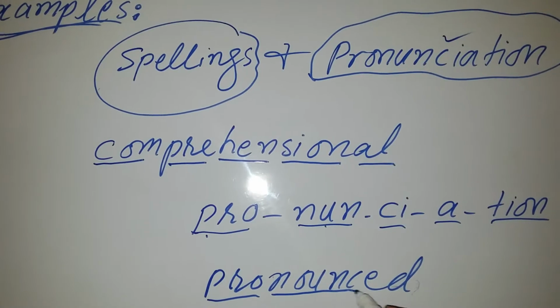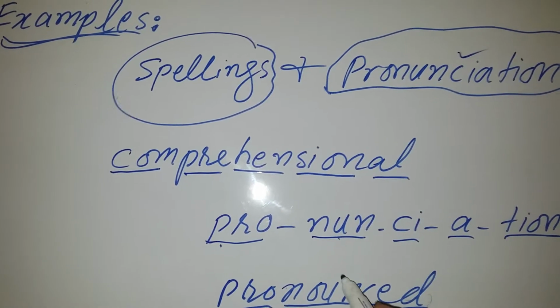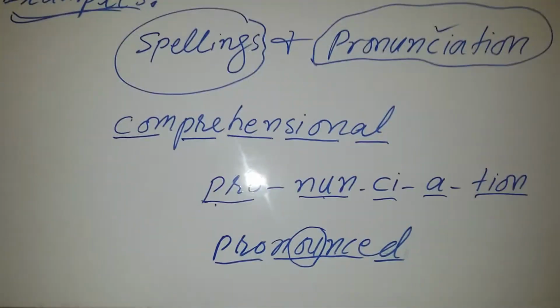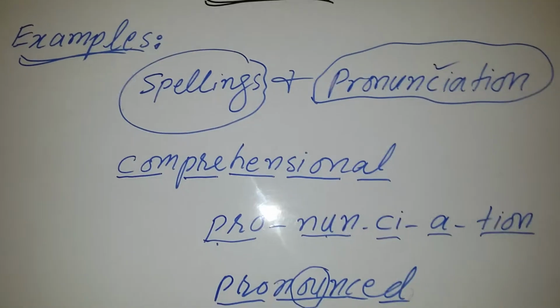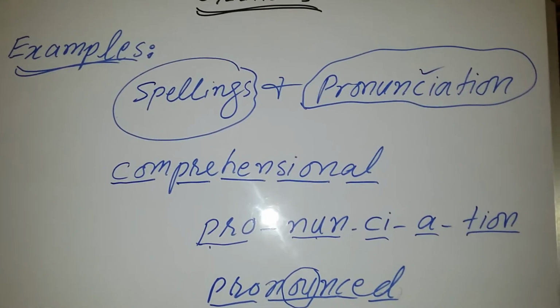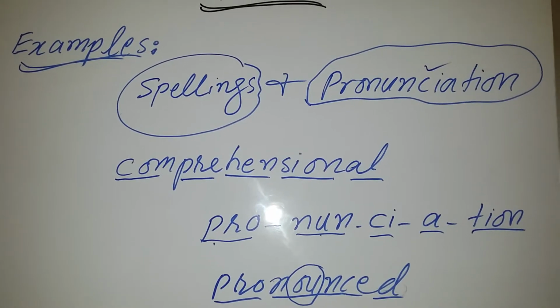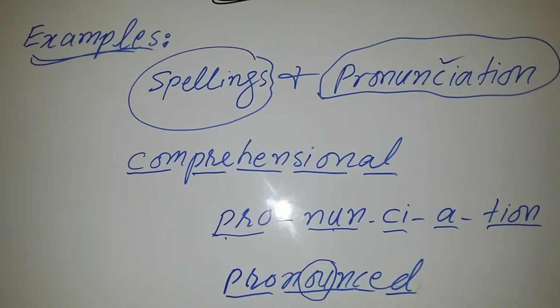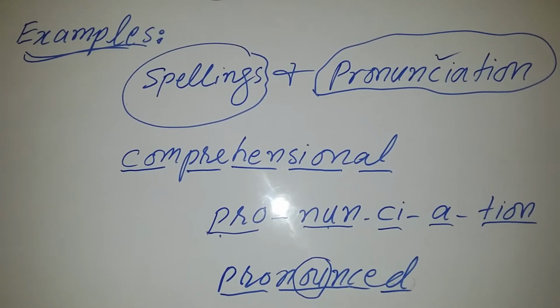Pronounce, due to OU. You will pronounce it like this. So always remember that you should know how a word can be divided into different units, and if you know the system, it will help you in learning the spellings of the word, as well as you can pronounce the words in a correct way.